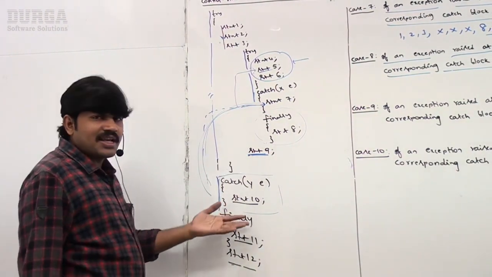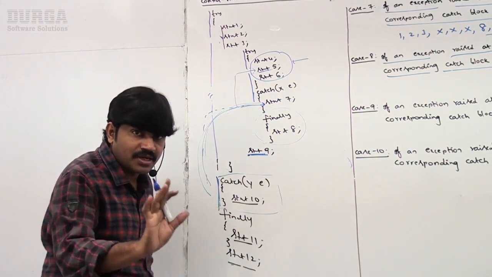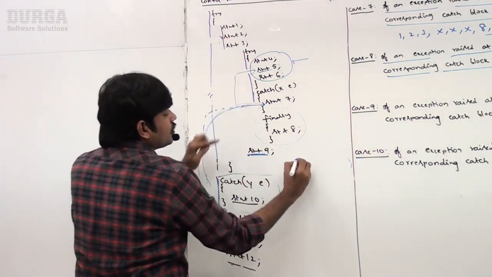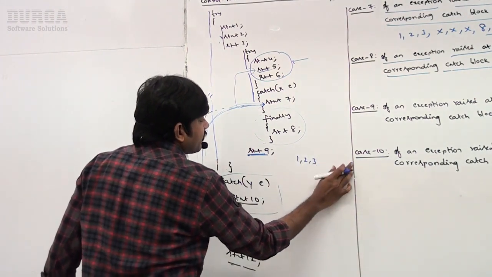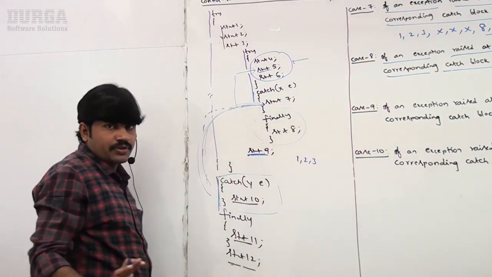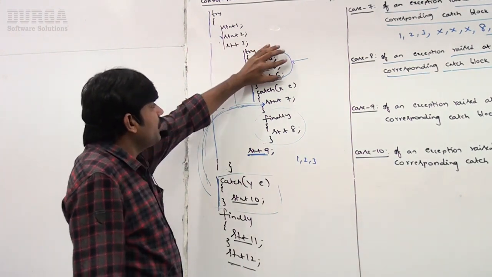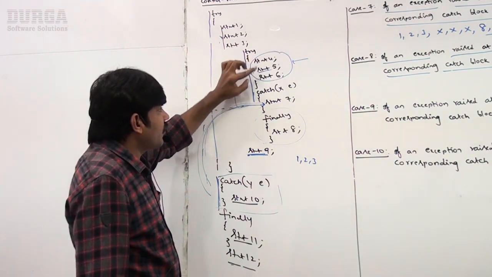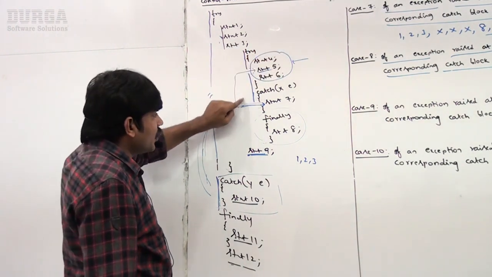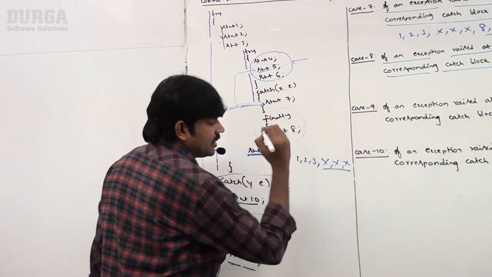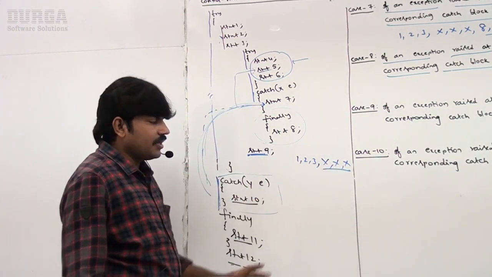Sir, if the corresponding catch block is not matched, abnormal termination. But how is the flow? To reach statement 7, statements 1, 2, 3 must compulsorily be executed. 1, 2, 3 executed, and then maybe the problem is at 4 or 5 or 6 somewhere. That's why the control came to 7. So 4, 5, 6, just the x I am taking, may or may not.